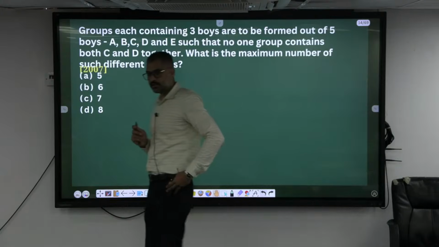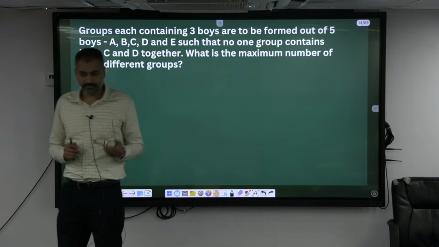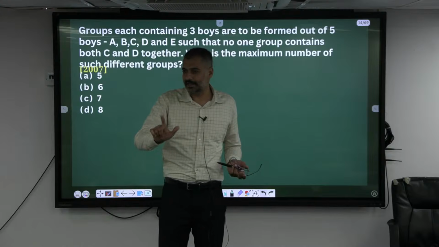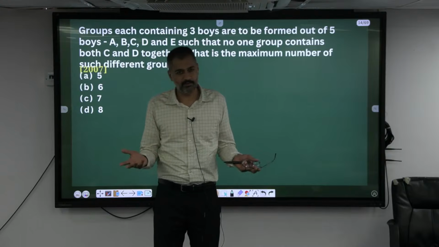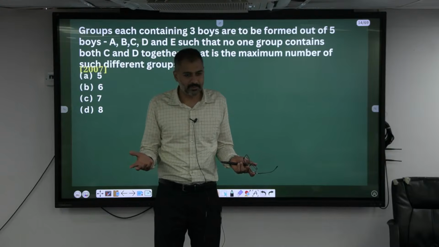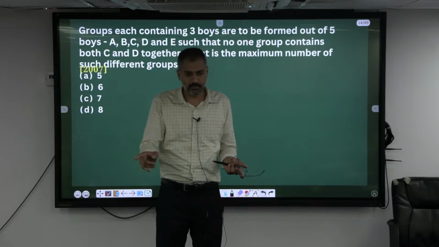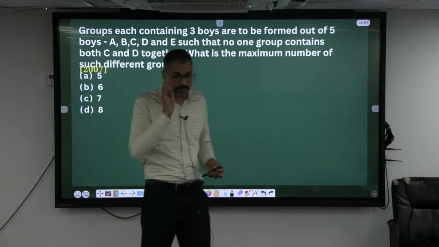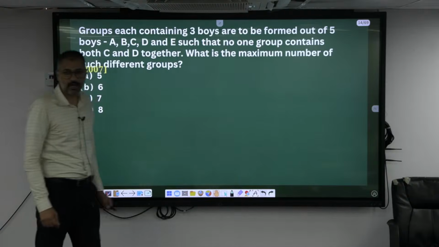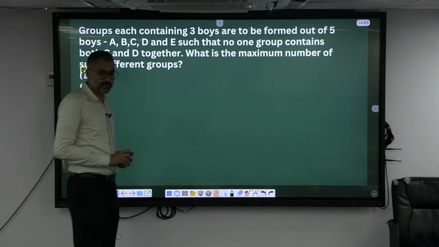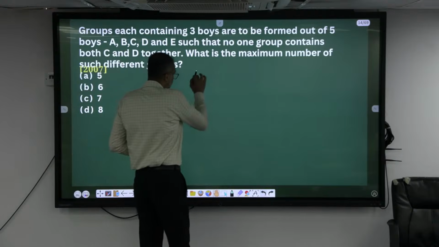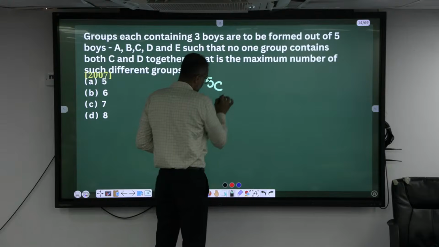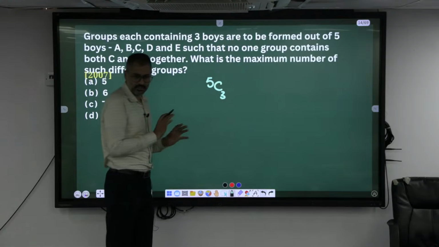Permutation or combination? Out of 5 people, if I have to choose any 3, does the order matter? No, the order doesn't matter. So combination. Now forget about all the given conditions. How many boys are there? 5. Out of these 5 boys, we have to choose how many? 3. This is the way.